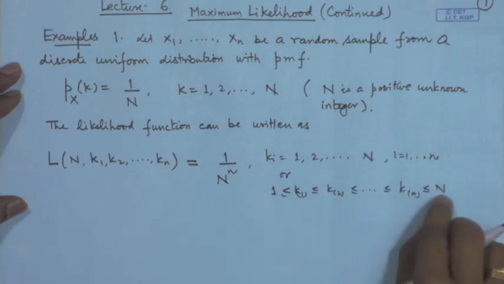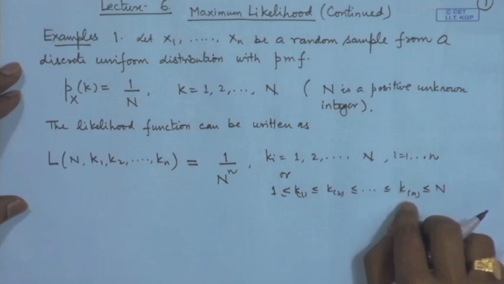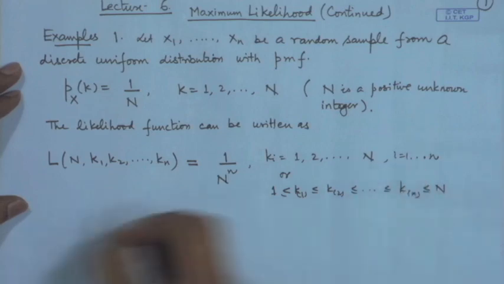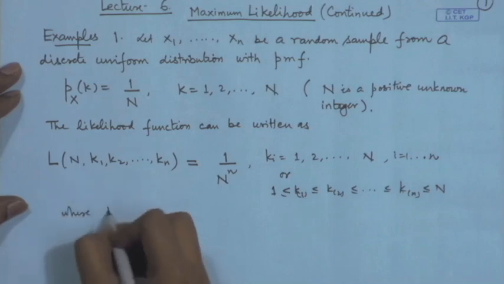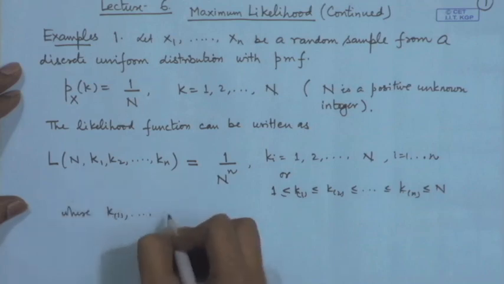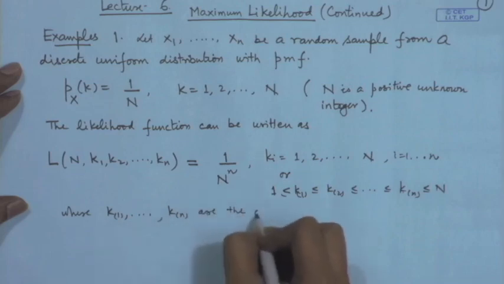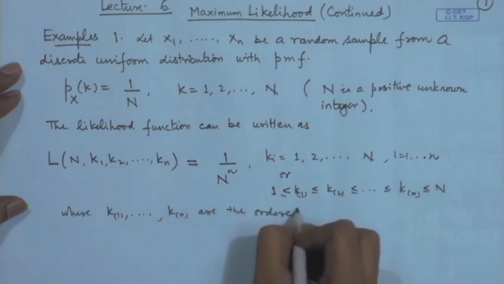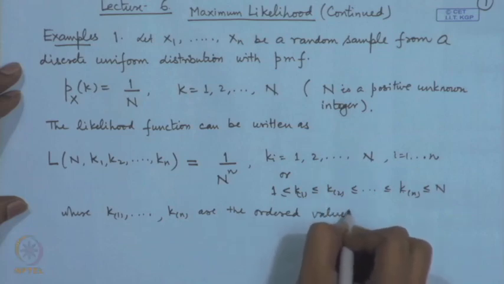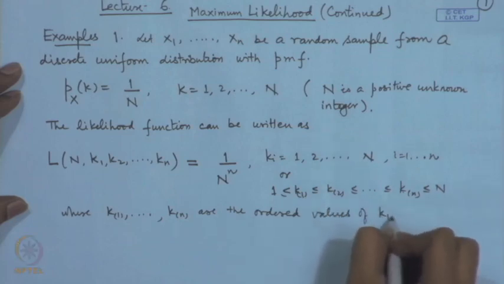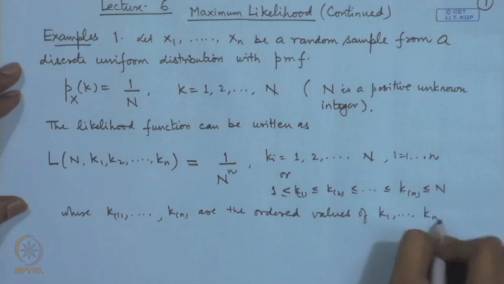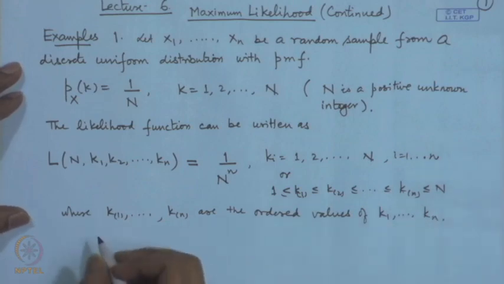So, from here it is clear that the minimum value of n that is possible is the maximum value of k 1, k 2, ..., k n, where these are the ordered values.